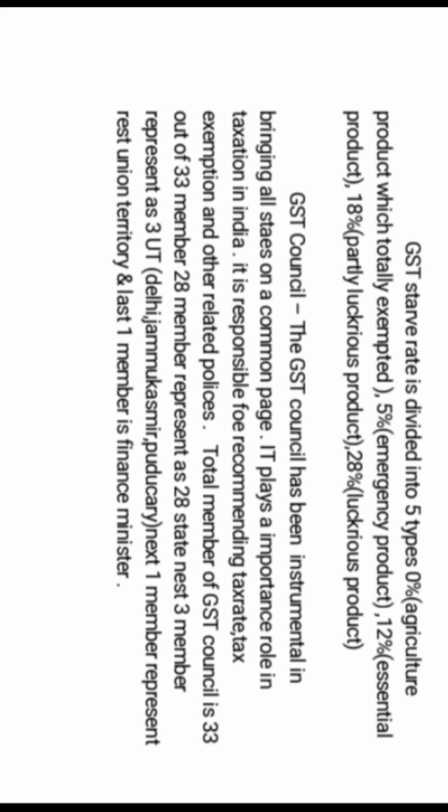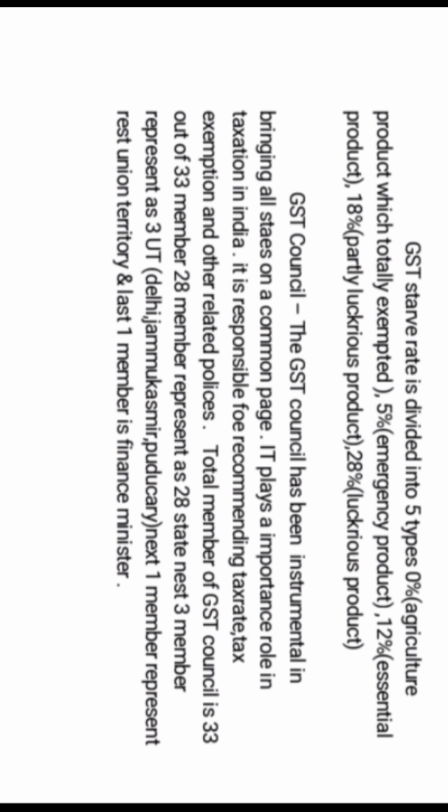Then let's discuss the GST rates applicable in India. GST rates are normally divided into five types: 0%, 5%, 12%, 18% and 28%. GST at 0% is applicable to agricultural products, which are totally exempted, meaning GST will not be charged on these products. Then 5% applies to emergency products, 12% to essential products, 18% to partly luxurious products, and 28% to luxurious products like AC, television, etc. Okay.